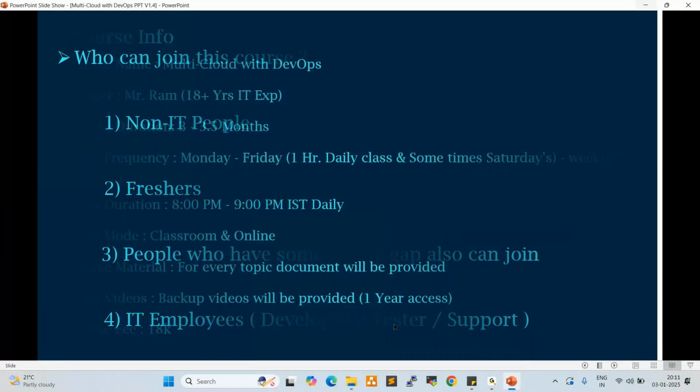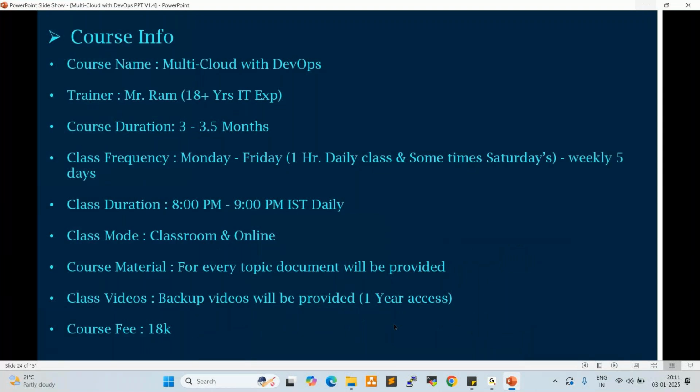Now, the course information. The course name is MultiCloud with DevOps. Three clouds will be covered, and DevOps is also fully covered. The trainer name, my name is Ram. I have 18 plus years of experience in IT. For the last 8 years I've been in training. I have handled multiple DevOps projects, right? The course duration is 3 to 3.5 months.